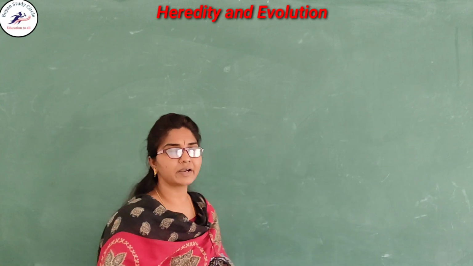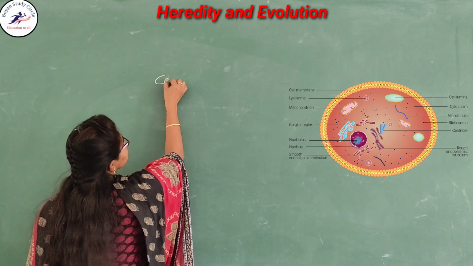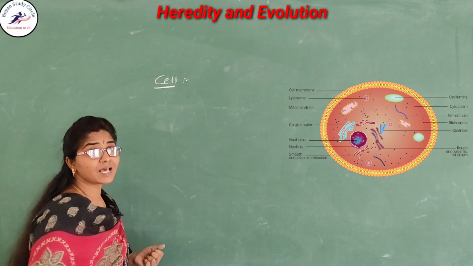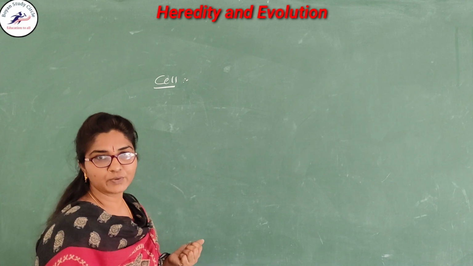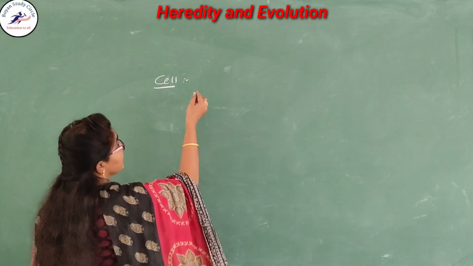In 9th class you read about the cell, isn't it? What is meant by the cell? The cell is a structural and functional unit of life. Very good, you can give the answer.